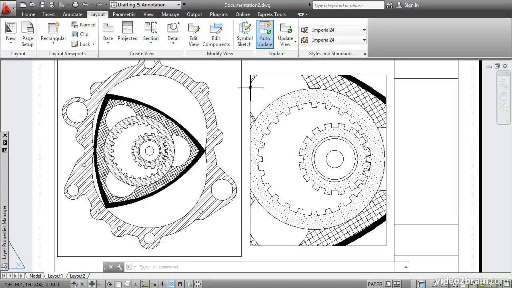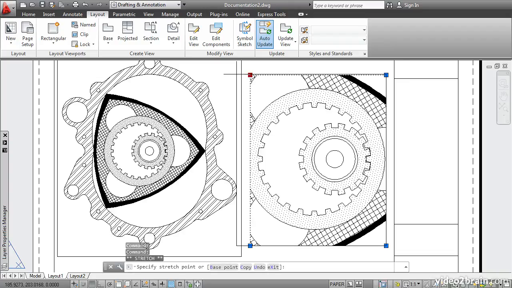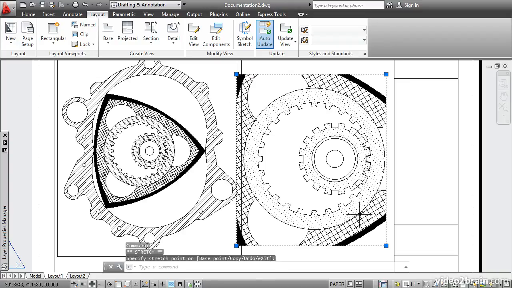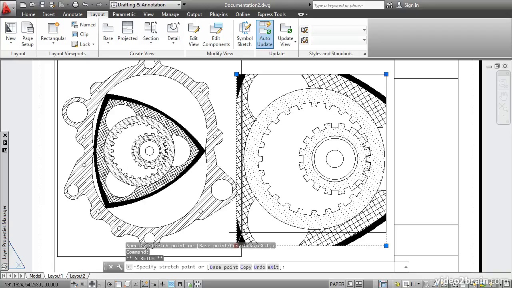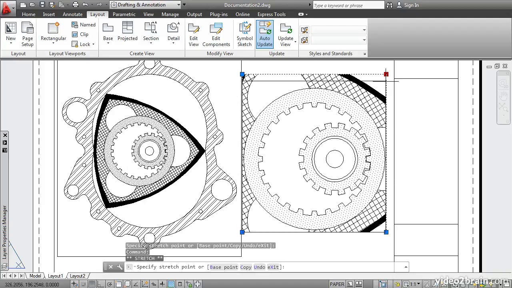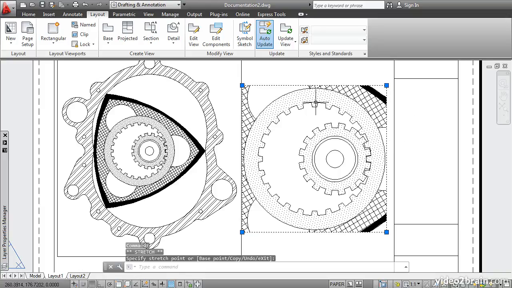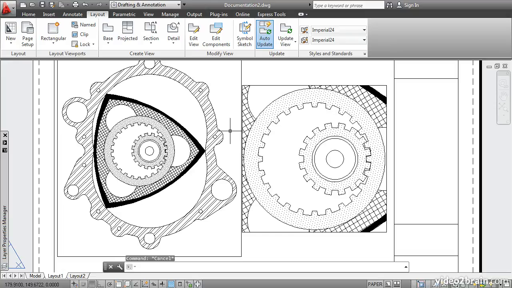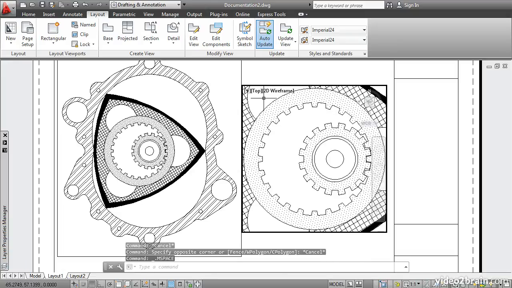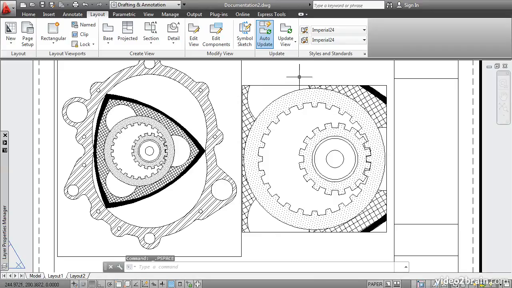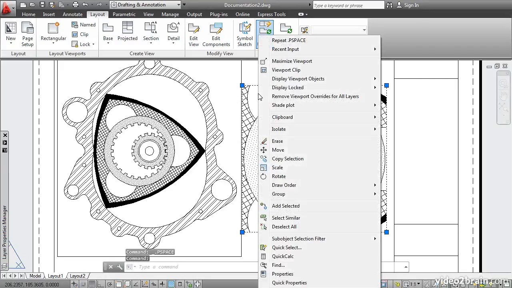I'll zoom in a bit, select the viewport itself, and make it a bit wider. I want to focus in on this large gear. I'll bring the viewport frame in to crop all of the geometry around this circle. Okay, I'll press Escape to deselect. Double-click inside, and I'll just verify that indeed the scale is 1:1. And at this point, I should lock this viewport so that I don't accidentally mess up the scale. I'll go back into paper space by double-clicking, select the viewport, right-click, and say Display Locked, Yes.